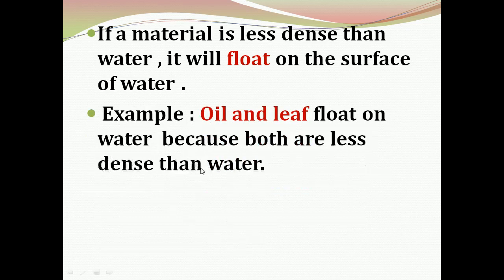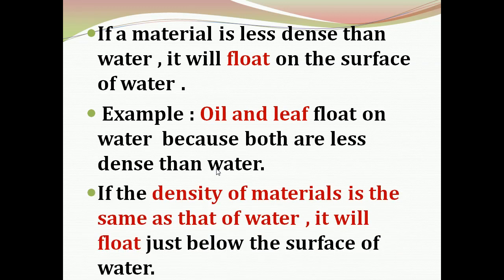Examples for materials which are less dense than water are oil and leaf. If you are mixing oil or if you are putting a leaf, it will float on water because both have less density than water. So if the density of a material is the same as that of water, it will float just below the surface of water. So this is about density. Based on the density, materials can float or sink in water.